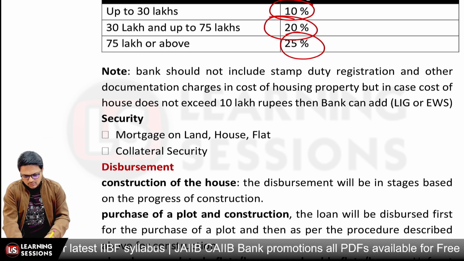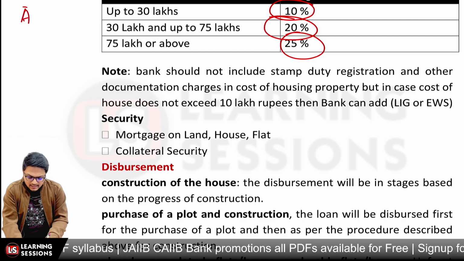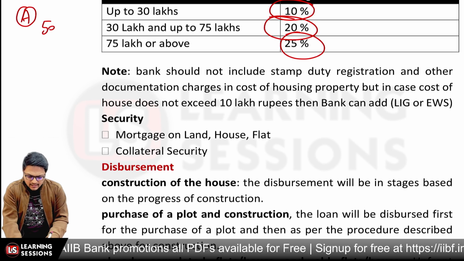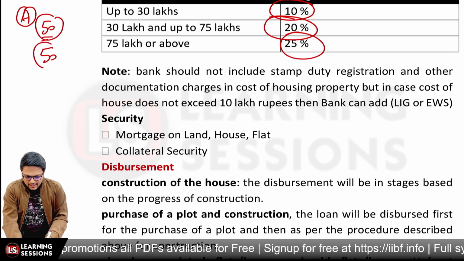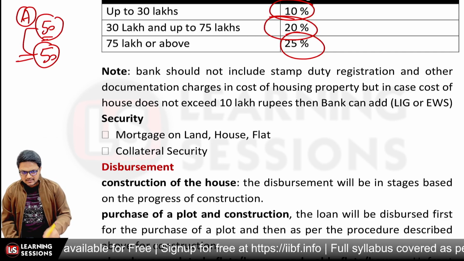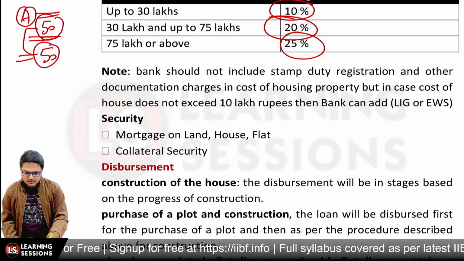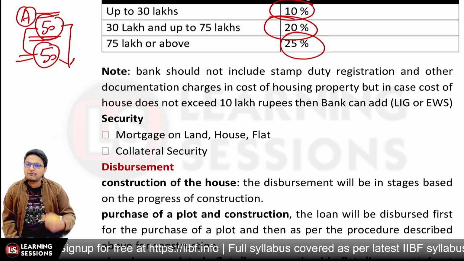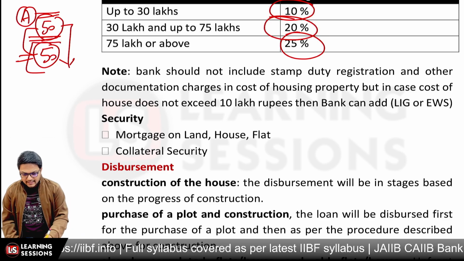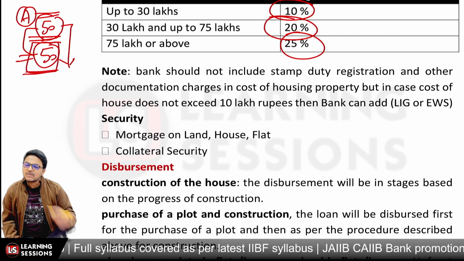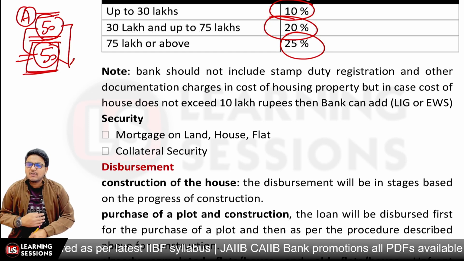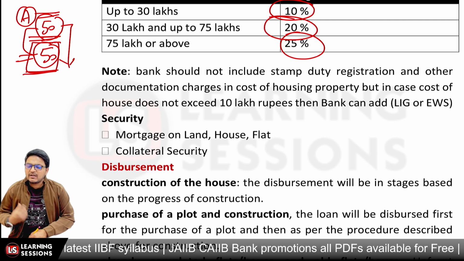Like I just told you, let's say you want to purchase a house and the land is costing rupees 50 lakh, and after that 50 lakh is to be used for construction of the house, right? In that scenario, let's say for the purchase of land, a loan amount of rupees 50 lakh was given, and further for the construction of the house, in different phases, like the foundation phase, the plinth phase, and the final construction phase, you will be given the amount in different phases.